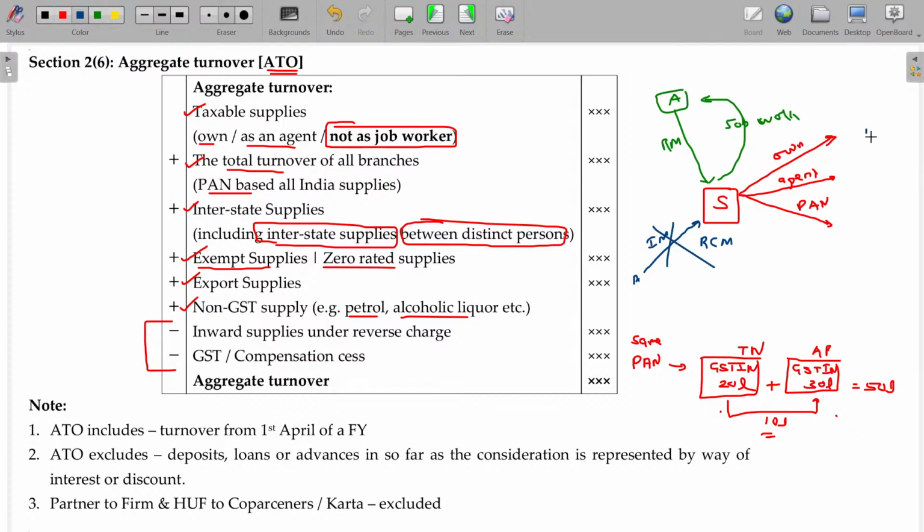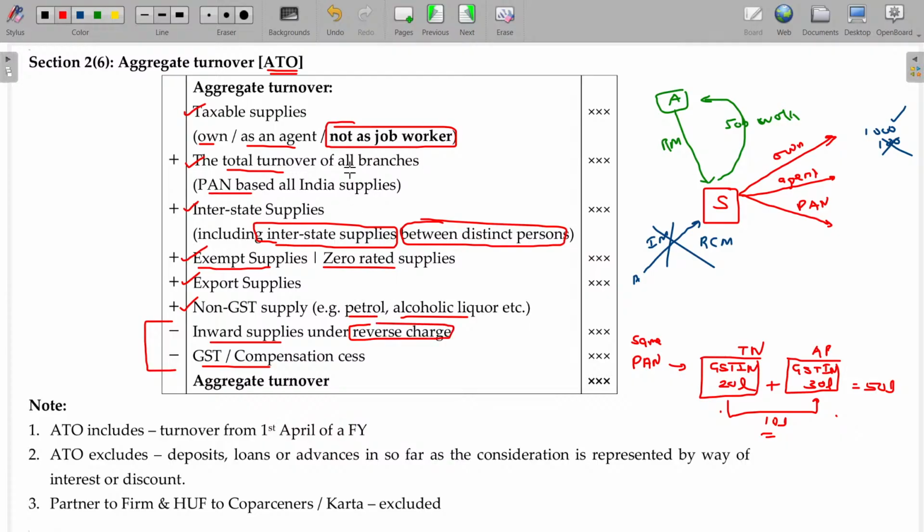Whatever the supply may be, supply is 1000 and GST applicable on this being 100. So for the turnover, 1000 will be taken, this 100 will not be taken. Any GST component on the supply will not be includable. So what are the two things not includable? GST and composition scheme tax, inward supplies under RCM basis. These two will not be includable.